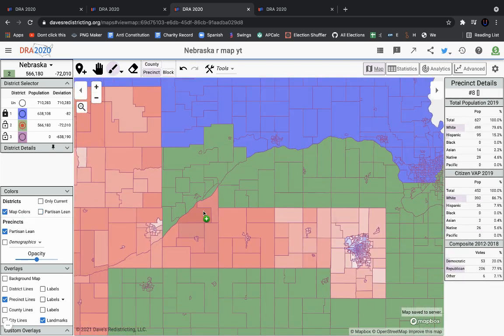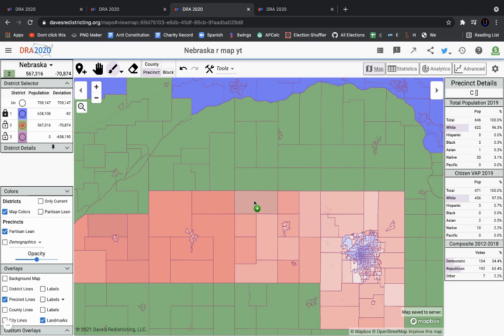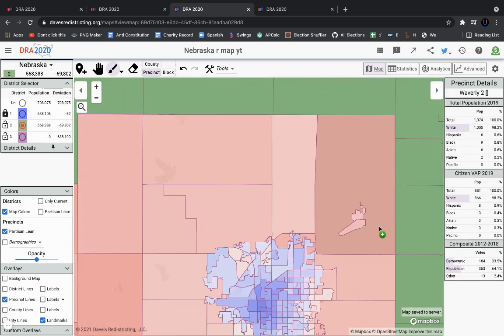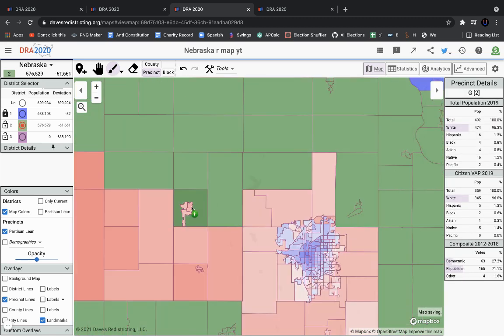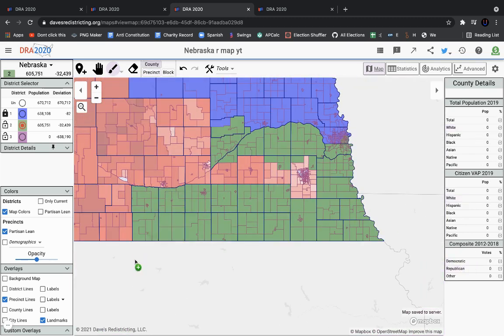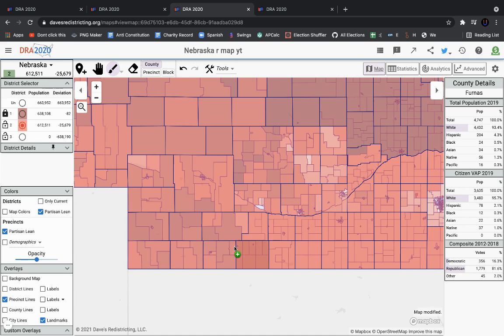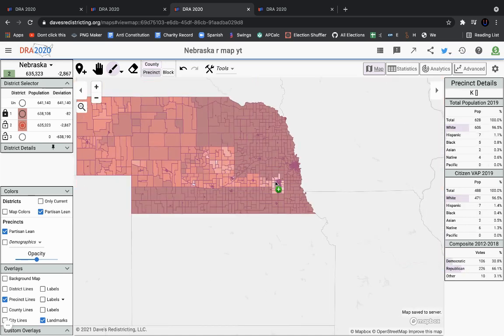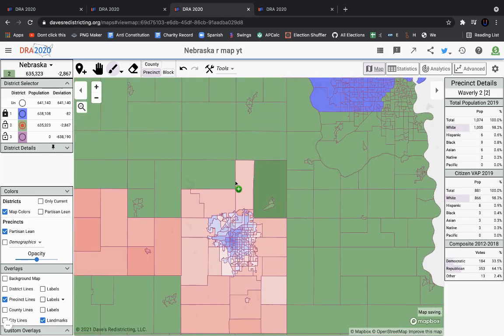So it is going to look pretty ugly, but you're going to have to loop in all of Lancaster with these blood red rural areas, and I'm going to try to take this out as far as I can. Again, this district is certainly not pretty, but it does serve its purpose. And in fact, I think I'm going to be able to make a map where all these districts would be safe by DRA standards.